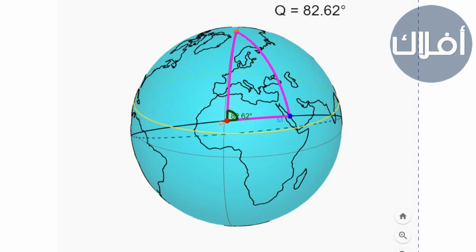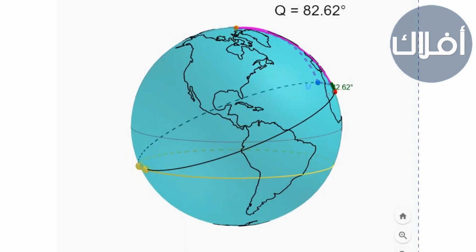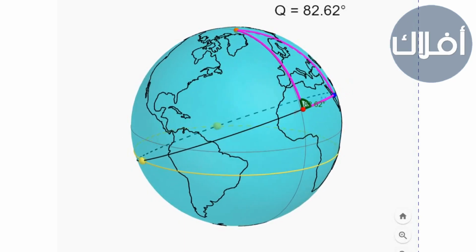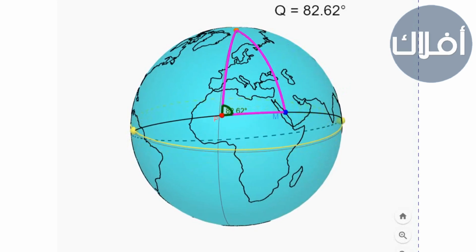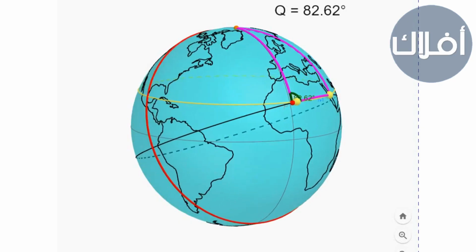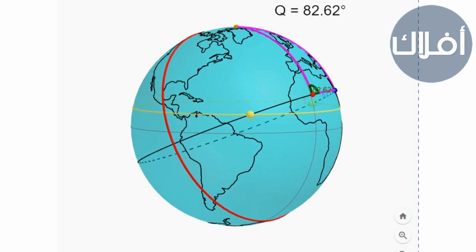Now anytime the yellow circle intersects with the great circle of Qibla, the points of intersection between the two circles are the times when the sun is either in the direction of Qibla or opposite to it. In most cases, the two circles intersect at 2 points. Each of these 2 points can be either in the direction of Qibla or opposite to it. If we also place a circle to show night and day, the half where the blue dot is located represents the day, and the other half represents the night.